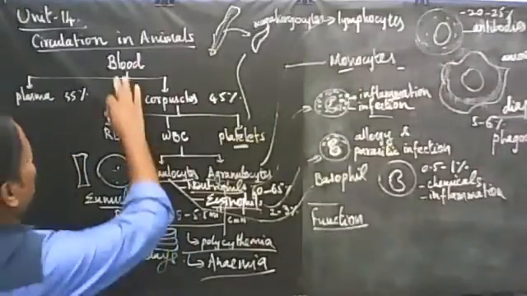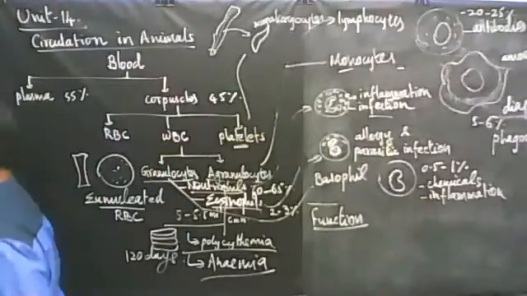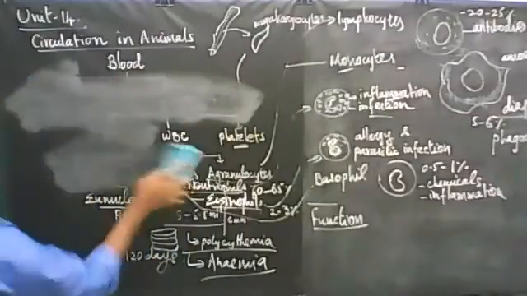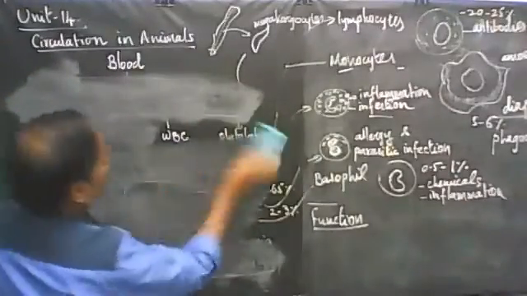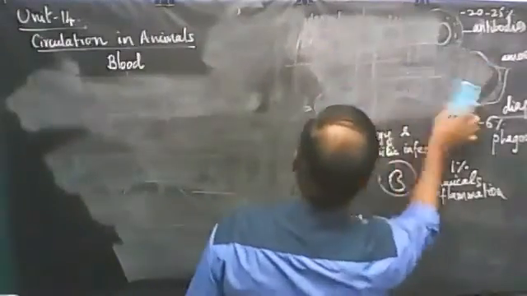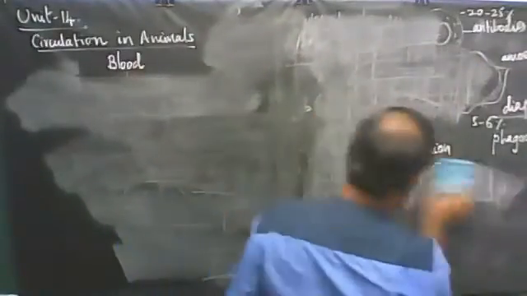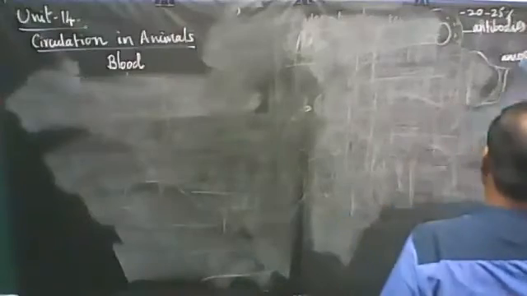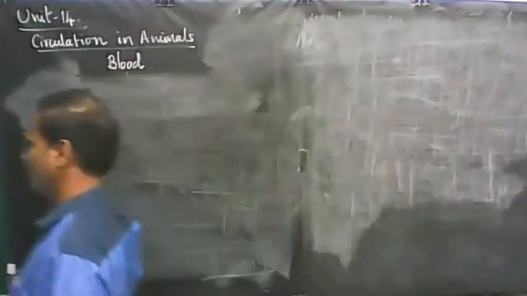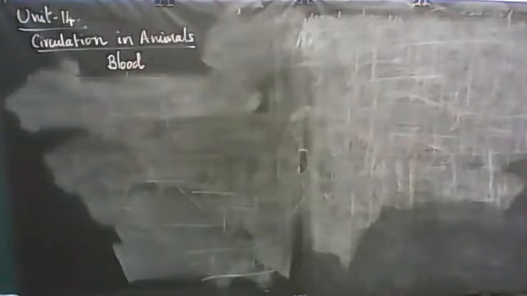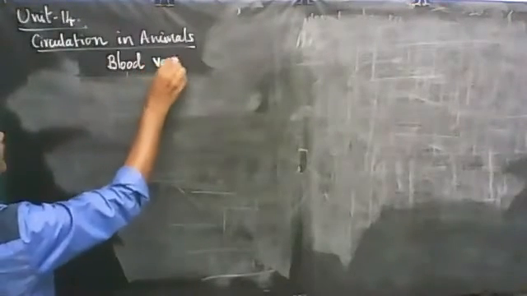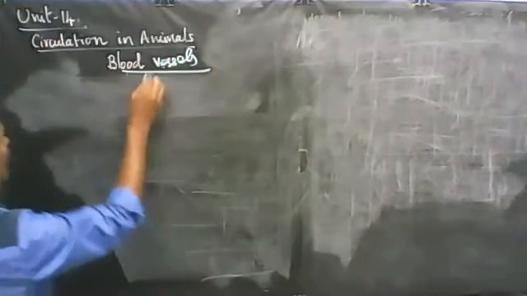Right. Now let's see the blood vessels. So far we have discussed blood. Now let's pass on to the blood vessels. Blood we have studied, and now let's see the blood vessels and their different types. Blood vessels are used to transport and distribute blood, so that it can distribute an enormous amount of material from one region of the body to another region. Now, blood vessels are of 3 types.